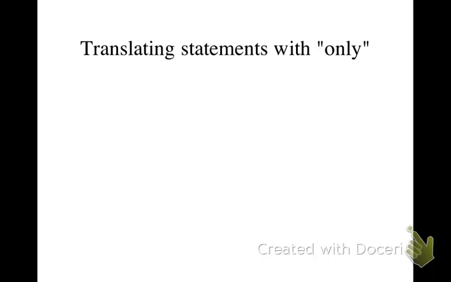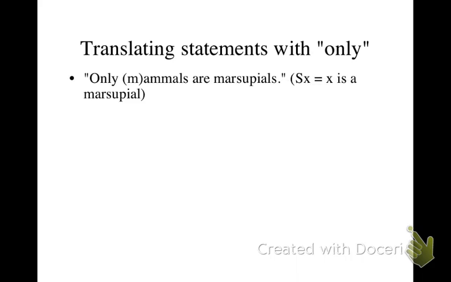This video will explain how to translate predicate statements that involve the word only at the beginning of the sentence. So for example, suppose we have the statement, only mammals are marsupials. So we start, as always, by identifying the predicates in the statement. So we have MX stands for X is a mammal, and SX stands for X is a marsupial.